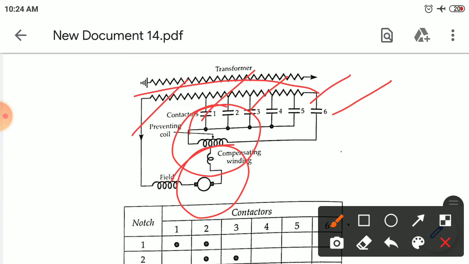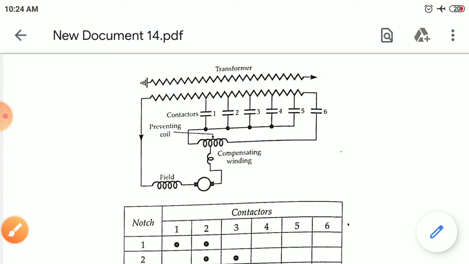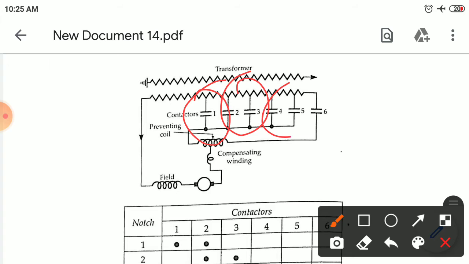Based on the tappings, the motor receives a voltage, and based on that the speed is also going to vary. The only precaution which must be taken is to see that successive segments of tapped windings are not short circuited. While changing from one notch to another notch, there should not be a short circuit. Two successive contacts are closed at each notch, and the contactor carries approximately half of the motor current. So you should be very careful while changing the taps of the motors.